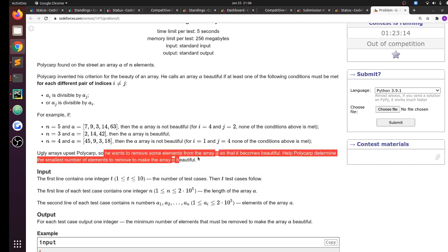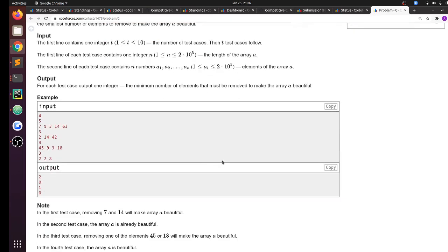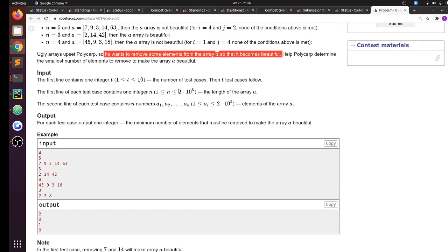So he wants to remove some elements from the array A so that it becomes beautiful. Help Polycarp determine the smallest number of elements to remove to make the array A beautiful. Okay, so basically, obviously the order of the elements does not matter, so I can sort the array first of all. And now let's consider the largest element. If all of the elements in the array that are remaining divide it, then this element is good. Otherwise, I need to remove this element, right? And the values can be repeated, okay.